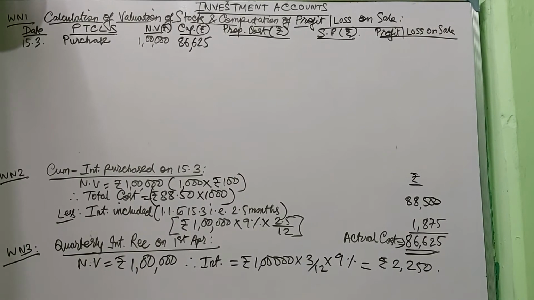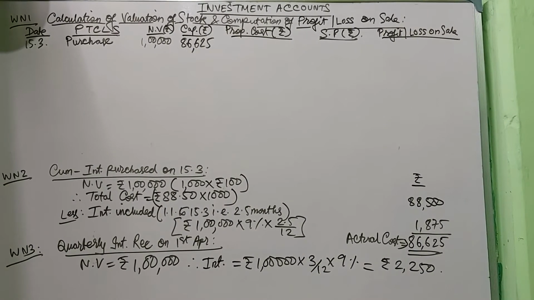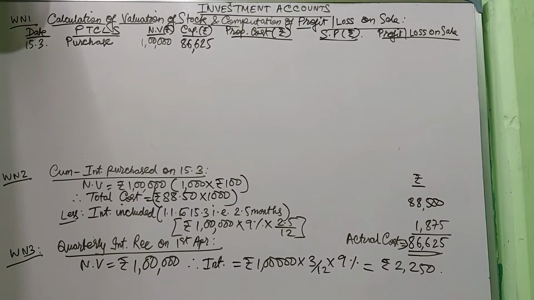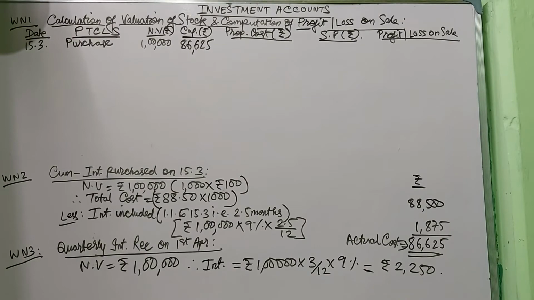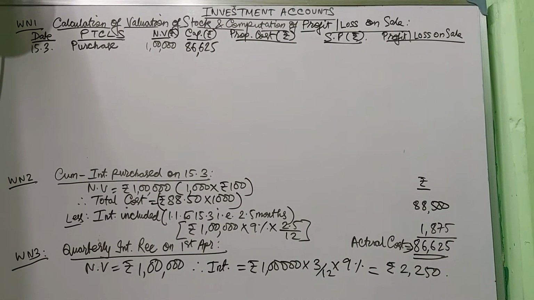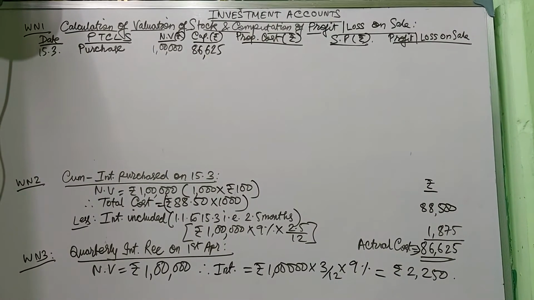So move on to the next, which is the sale on 1st of August. Before that, there has again been interest to be paid on 1st of July on the same nominal value, because the nominal value remains the same.